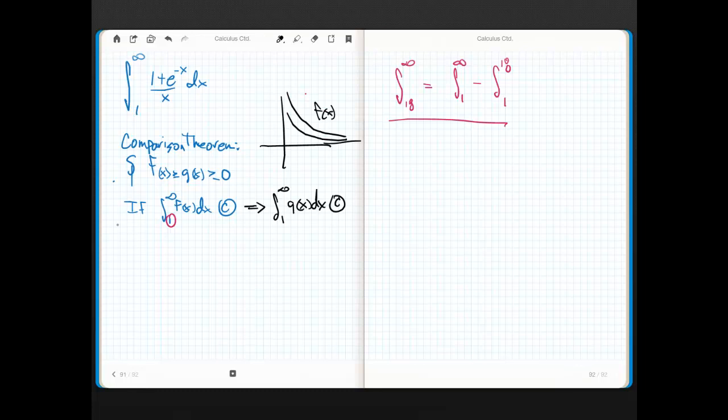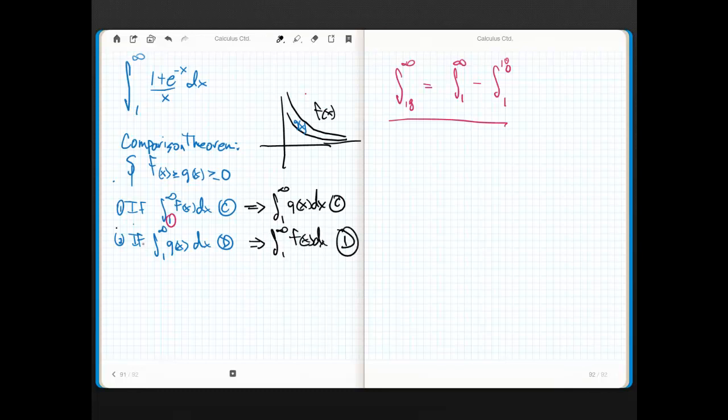How's about, let's change colors again so we stay consistent. So that's going to be 1, this is going to be 2. How about if the integral from 1 to infinity of g of x diverges? Now again, if the garden door doesn't shut quickly enough and g of x diverges and f of x is always greater than g of x, then what has to be true about f of x? What does this imply about the integral from 1 to infinity of f of x dx? Well, it has to diverge.